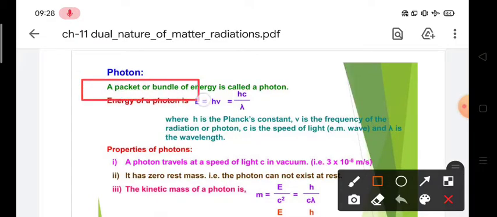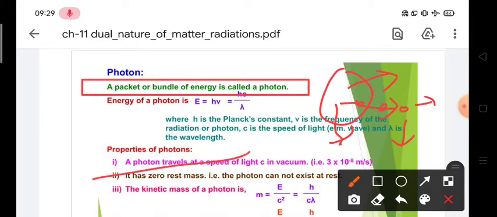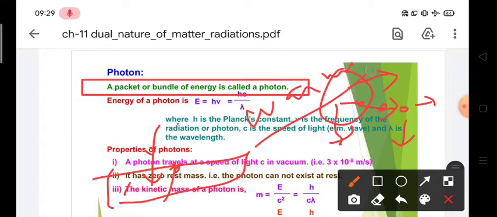A photon is a packet or bundle of energy from your source of light. We assume that small packets of energy are coming out, and when these small packets fall on any particular surface, they provide energy to that surface. If this light falls on our body, then we get warm, or we get some kind of heat.